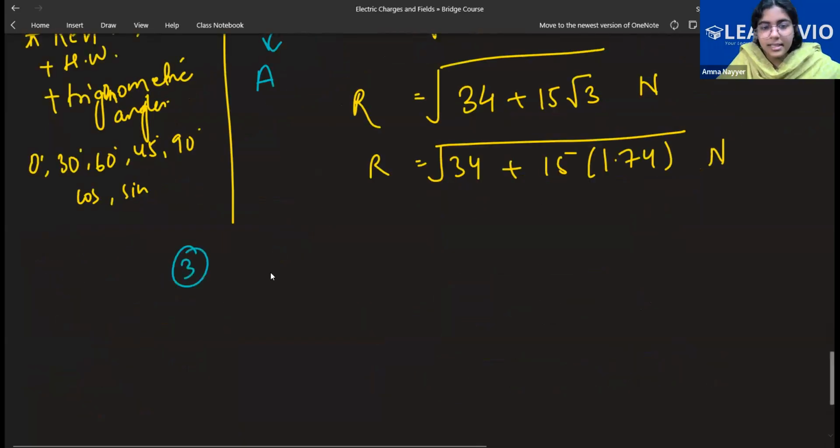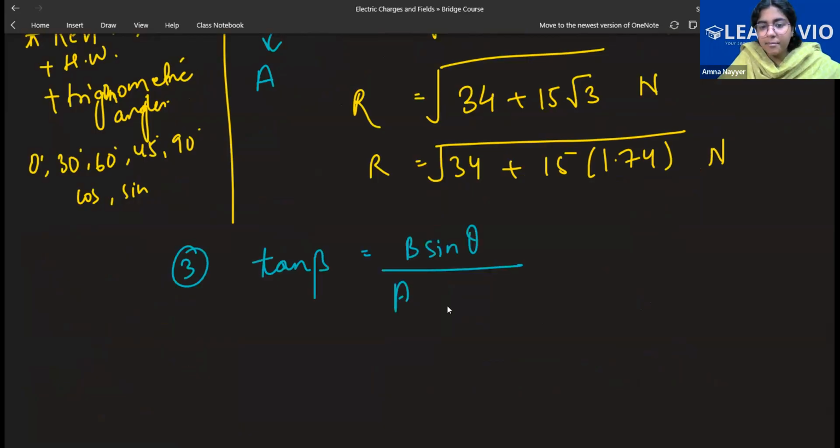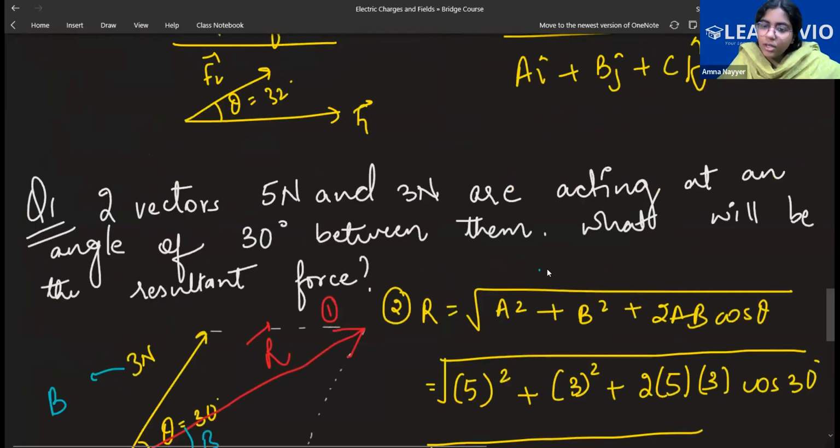So the third step is tan beta, in the formula B sine theta divided by A plus B cos theta. Raneem, you can choose any of them for the magnitude formula, because even if you interchange them, it won't change your answer. You take A here, you take B here, or B here and A there, you'll get the same answer: 9 plus 25 or 25 plus 9 is the same.